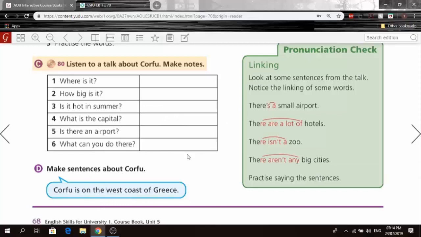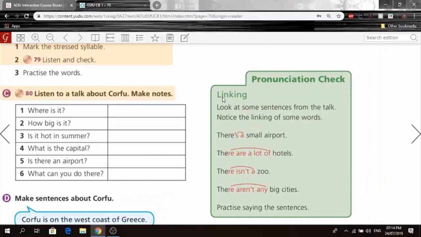Okay? Here we have just a quick pronunciation check, something called linking. Look at some sentences from the talk. So notice the linking of some words. If you remember the talk that we just listened to, there are a few words or letters that we try linking together, right? So I don't say there is not a zoo. I just go quick. So there isn't a zoo, right? There aren't any big cities. So I don't say there are not any big cities. There aren't any big cities, okay?